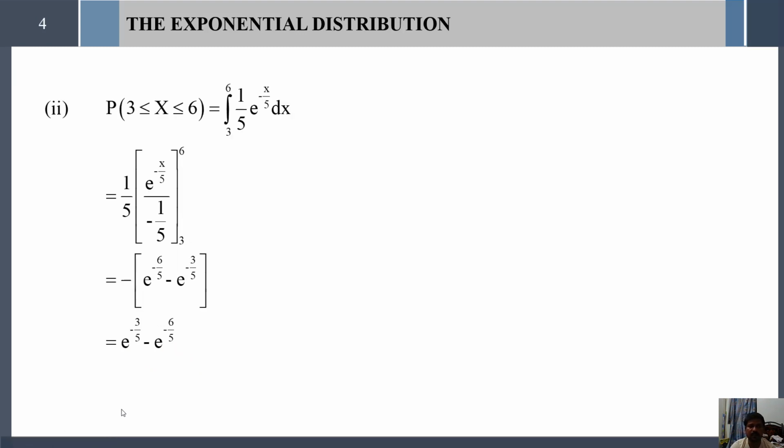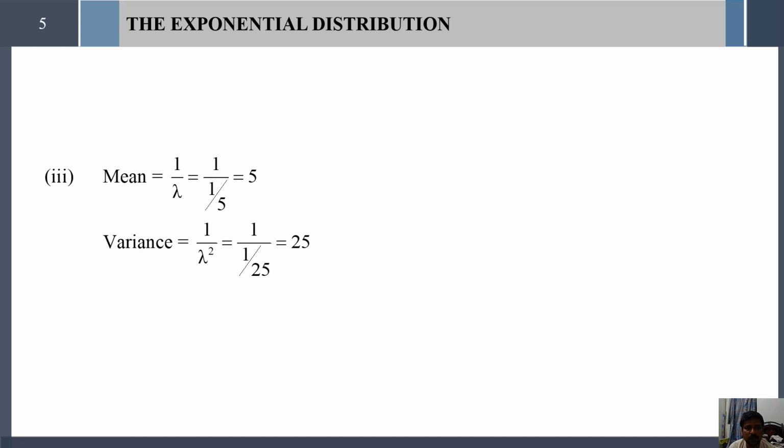And how to solve the second question? We are asked to find probability of x lies between 3 and 6. So here lower limit is 3 and upper limit is 6. Simply substitute the limits in the usual PDF formula, integral 3 to 6 of 1 divided by 5 into e to the power minus x by 5 into dx, take 1 by 5 outside, integrate this exponential function and substitute the limits 3 to 6. Then we get e to the power minus 3 by 5 minus e to the power minus 6 by 5 as the answer for this case.